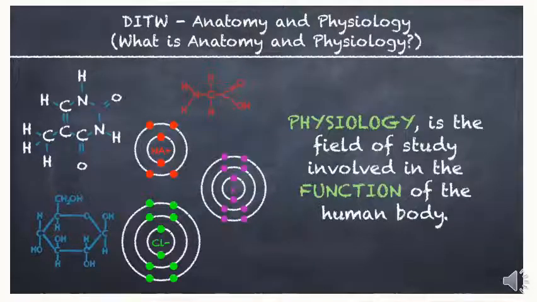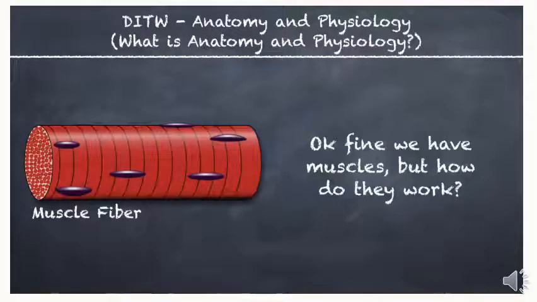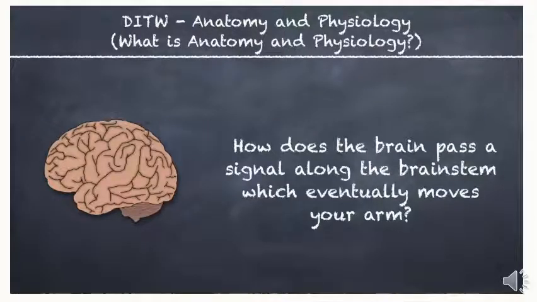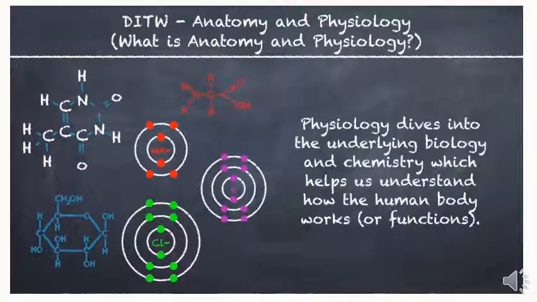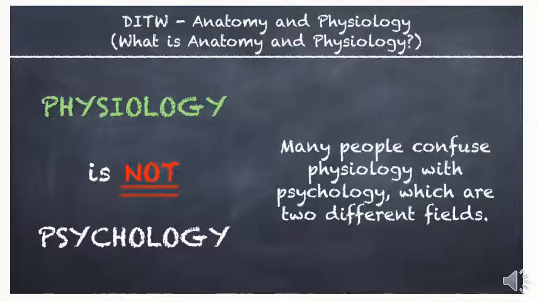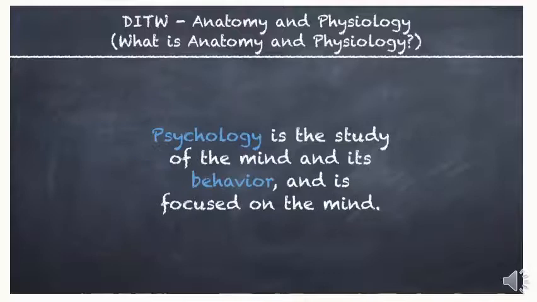Physiology is the field of study involved in the function of the human body. Okay, fine, we have muscles, but how do they work? How does the brain pass a signal along the brainstem which eventually moves your arm? Physiology dives into the underlying biology and chemistry which helps us understand how the human body works or functions. Many people confuse physiology with psychology, which are 2 different fields. Psychology is the study of the mind and its behavior and is focused on the mind.